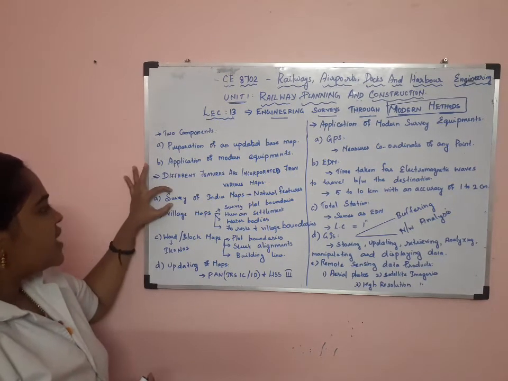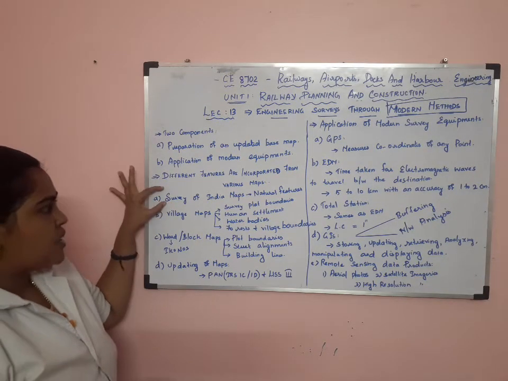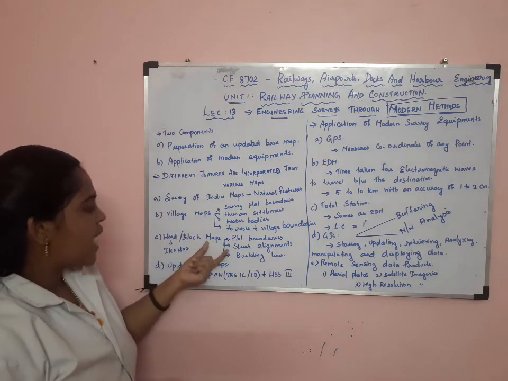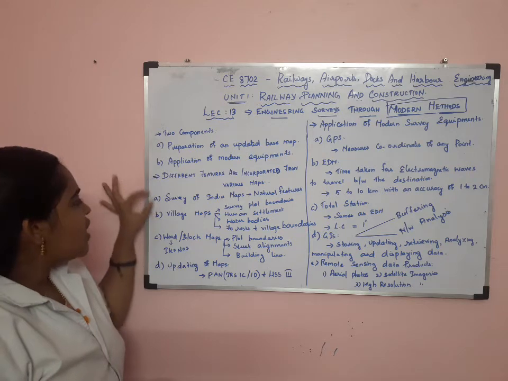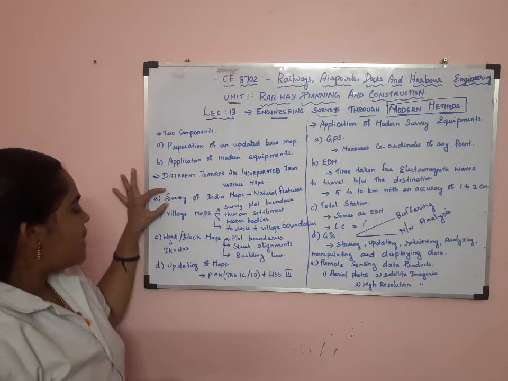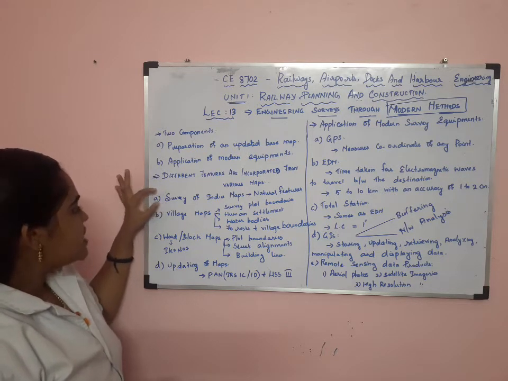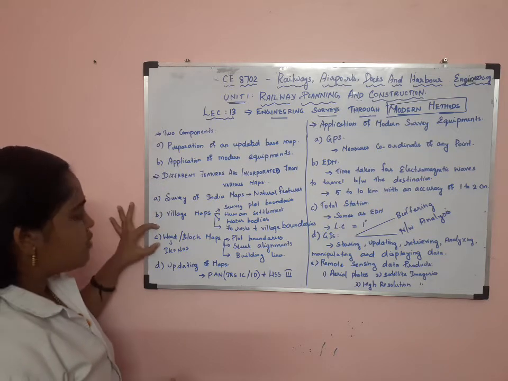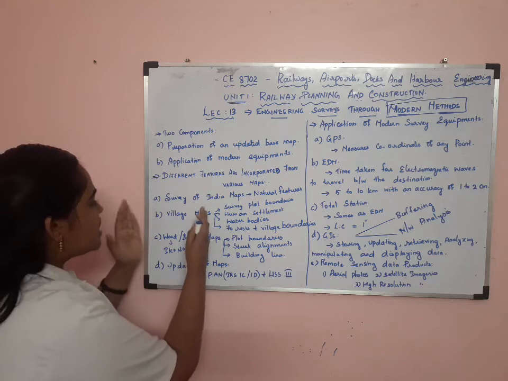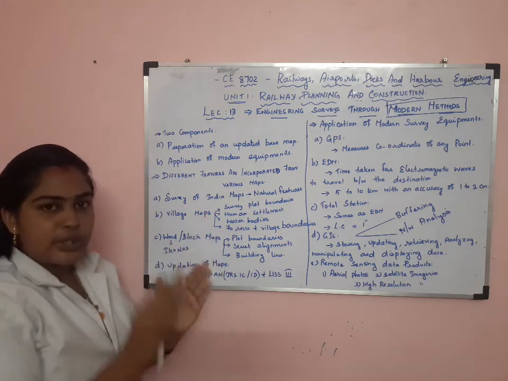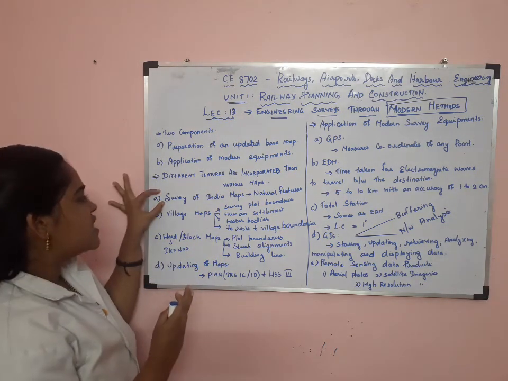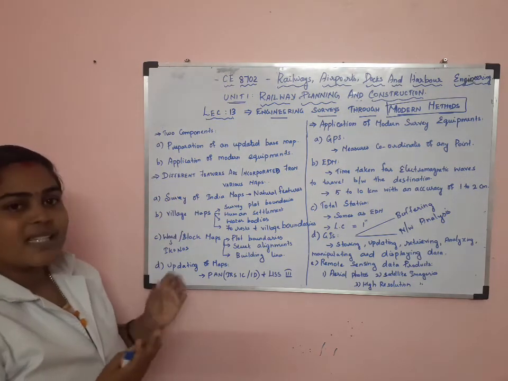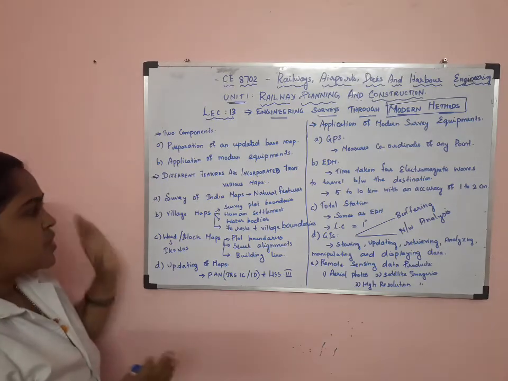The Survey of India map has the toposheets. The village map and ward or block map are also maps. The scale of the Survey of India map is smaller than the village map and block map. The scale of the village map and block map is reduced and interpreted with this map, and the toposheet is formed.